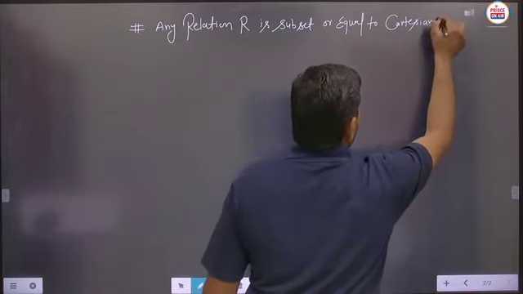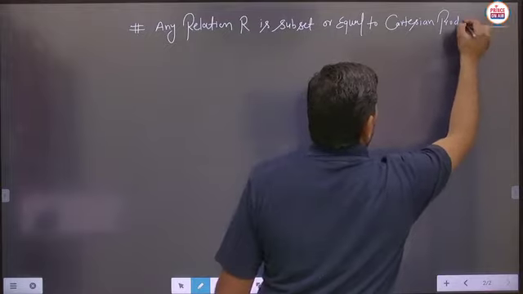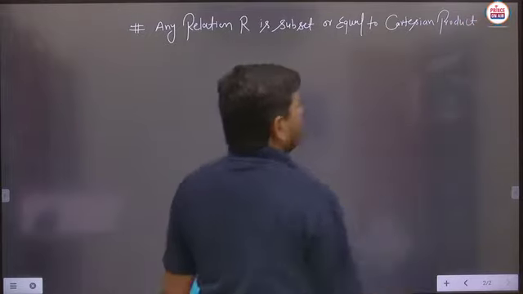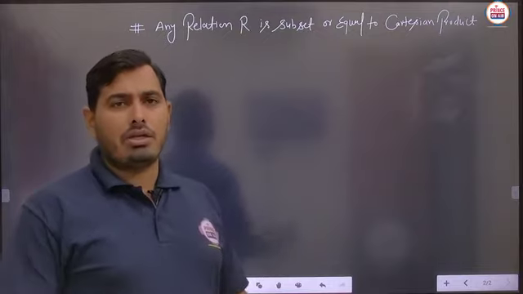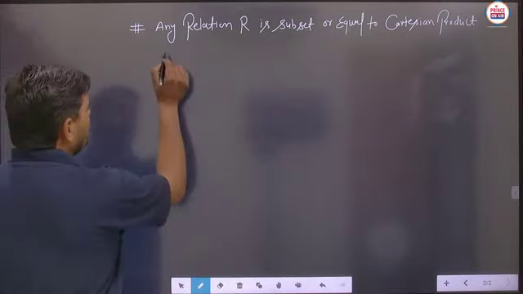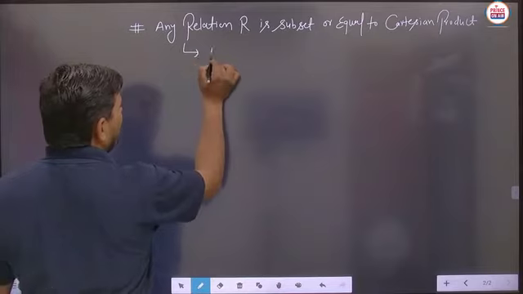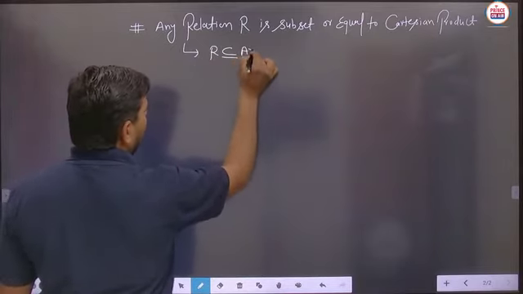Is it clear? So basically, student, suppose we are taking any relation, then a very basic thing we have to understand here: any relation R is said to be a subset or equal to the Cartesian product, and you can also write this as R is a subset or equal to A cross B.